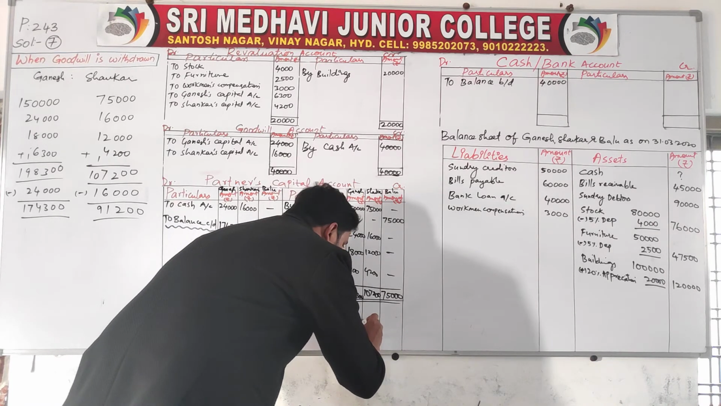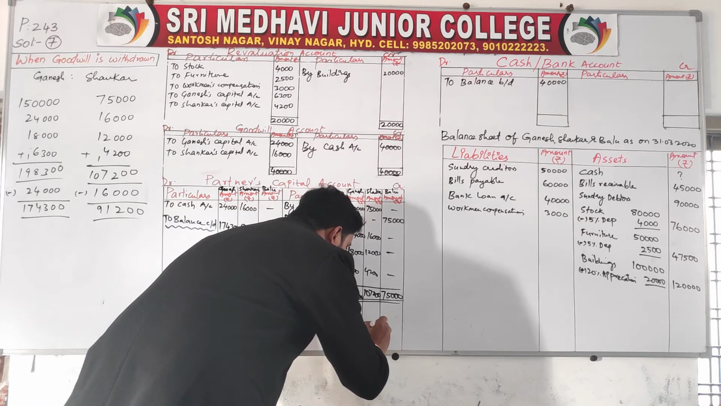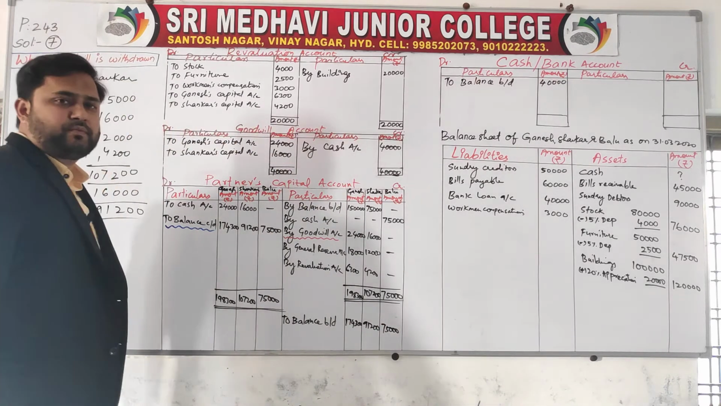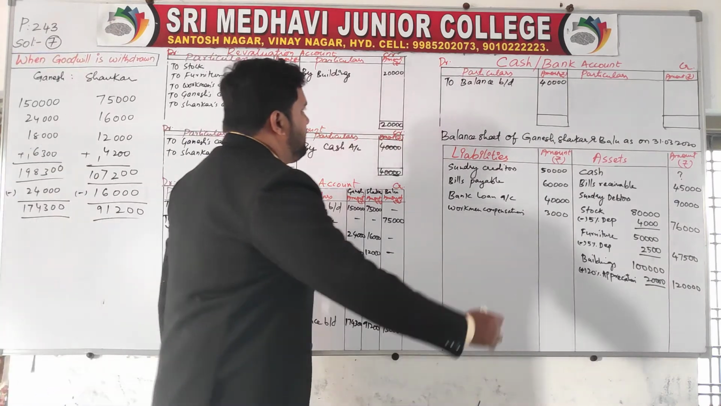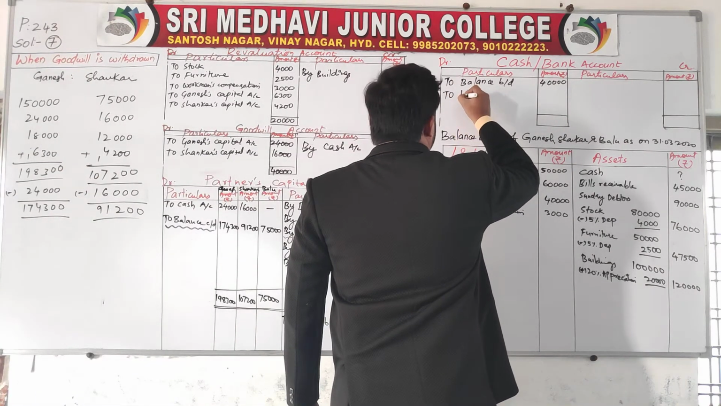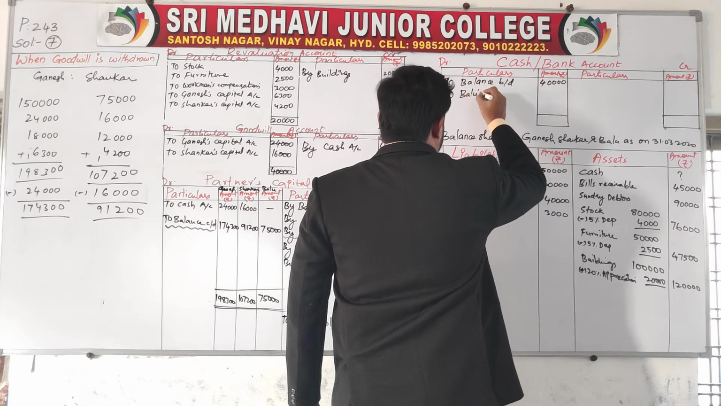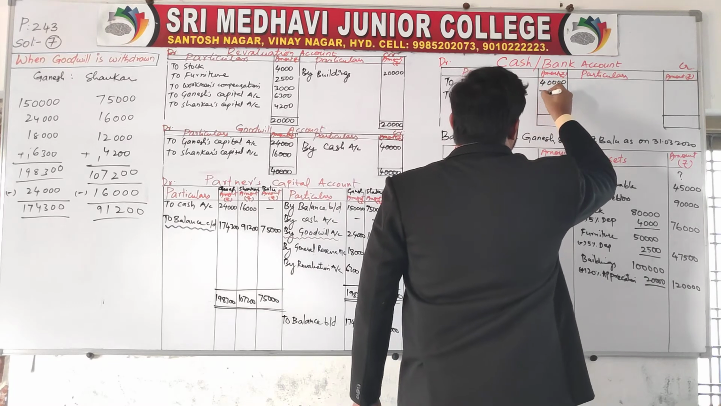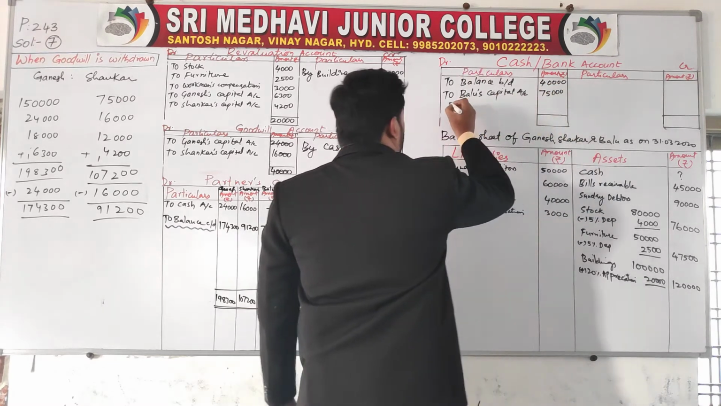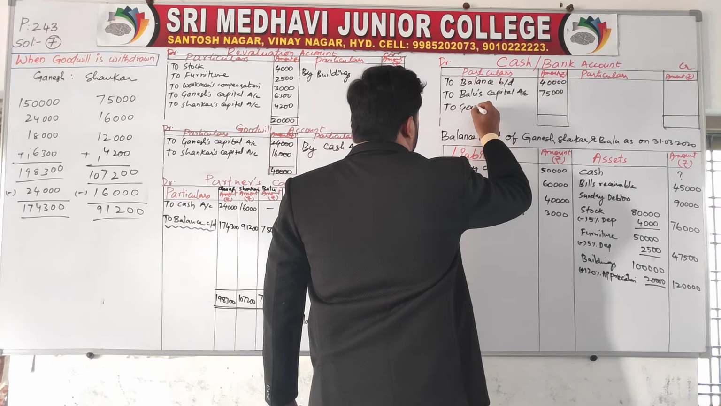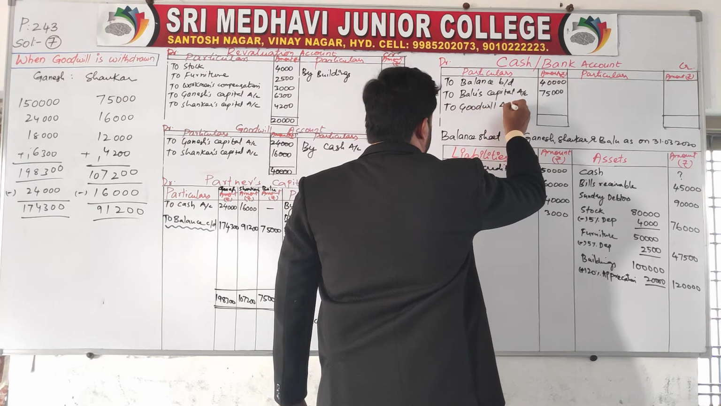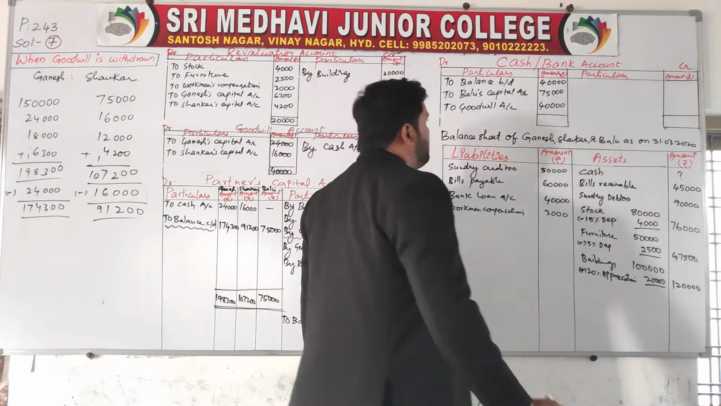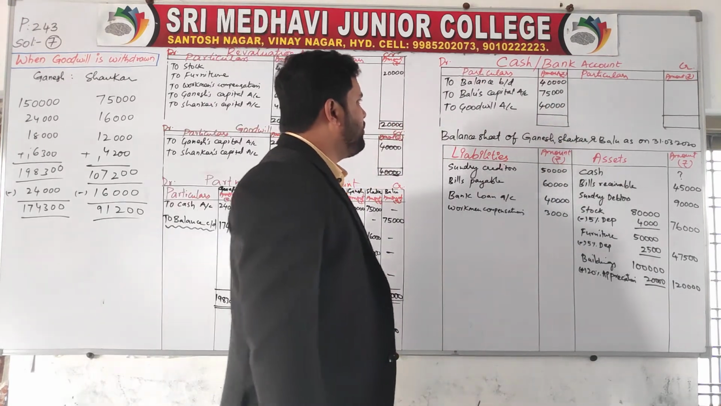1,74,300, 91,200, 75,000. Now to Balu's capital account, the new partner. How much is Balu's capital? 75,000. How much is the goodwill? To goodwill account 40,000. So Balu's capital is 75,000, Balu's goodwill is 40,000. Now go for total.